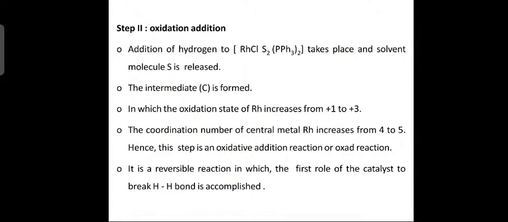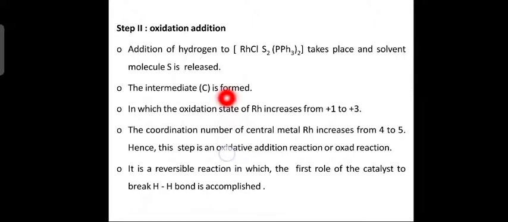Next slide. The second step is called oxidative addition. Here hydrogen adds to Wilkinson's catalyst in the presence of solvent S, because here the ligand has been replaced by one solvent molecule, RhClS(PPh3)2. The solvent is substituted, and the solvent molecule S is released. So you get an intermediate product, that is C.